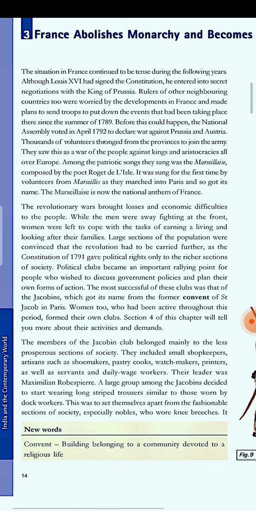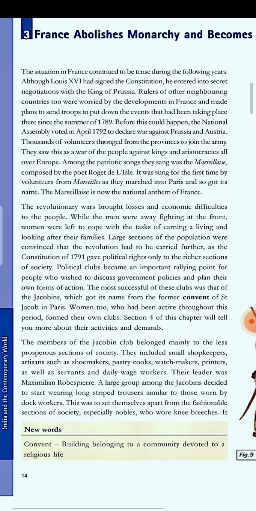So all these kings went into secret negotiation and planned to overthrow or remove the National Assembly. They made a plan to send their troops, the soldiers, into France and overthrow the National Assembly. They would rule according to their own wish, and there would be monarchical rule, means king's rule, again in France. Okay, this was their plan. But this happiness of the kings did not last long.